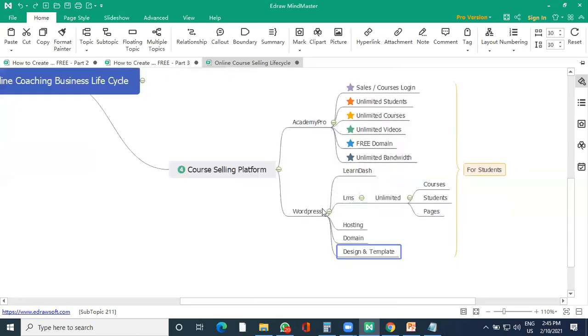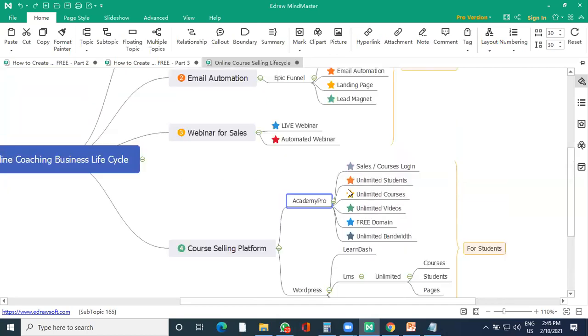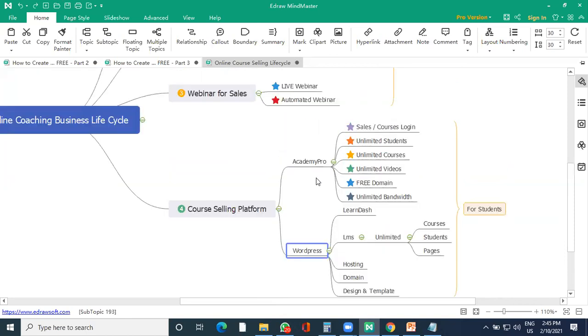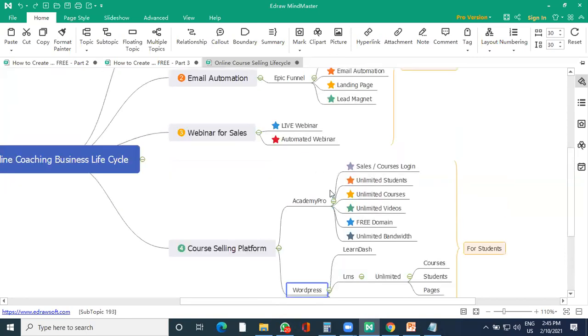Now for course selling, if you're going for your own platform, these are the two options which are there. If you're going for a paid option, these platforms don't have a recurring cost like Teachable, Thinkific and Kajabi have. These platforms have an annual cost, but not a monthly cost anywhere.